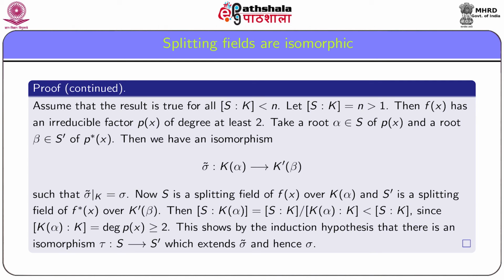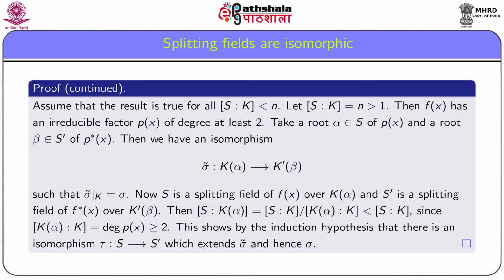Since this is greater than 1, f(x) cannot split into linear factors over k. That is, f(x) has an irreducible factor, say p(x) of degree at least 2. Take a root alpha from S of p(x) and a root beta of p star(x) from S dash.